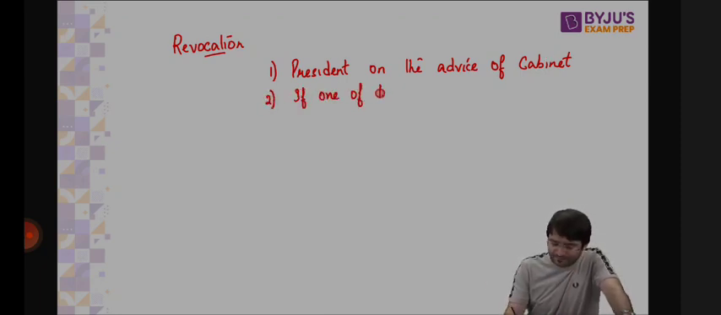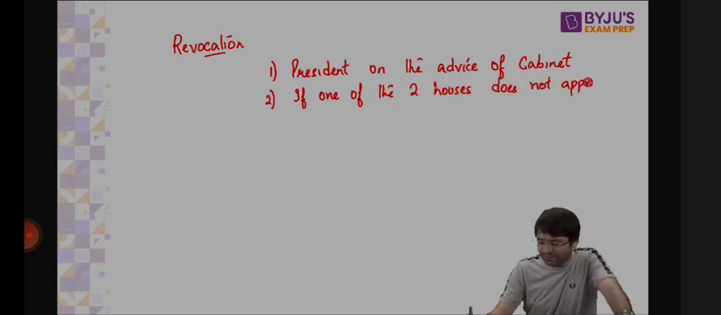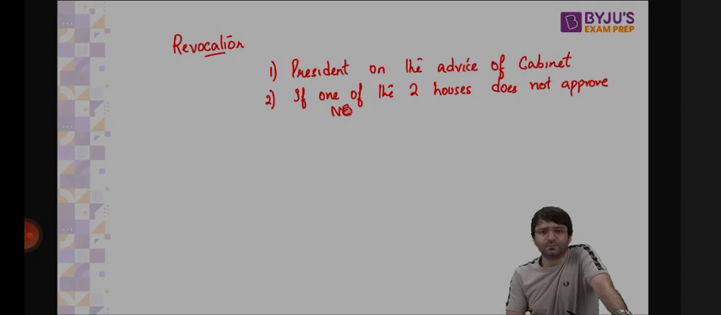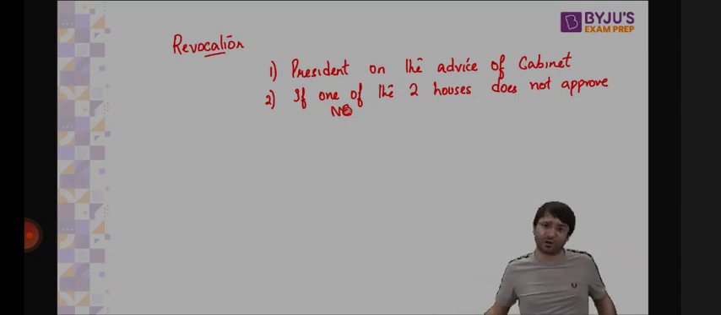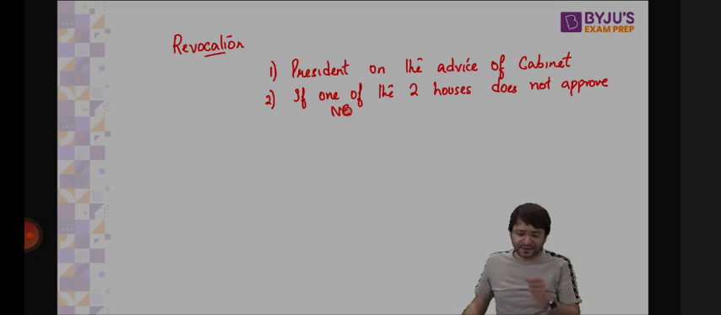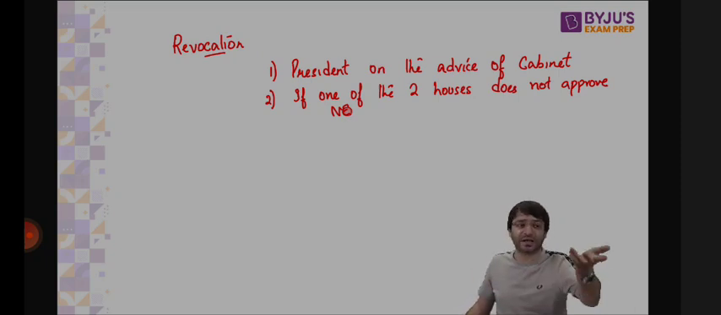Or if one of the two houses does not approve national emergency, one house agrees, other house does not, and there is no such thing as joint sitting. So you can't have joint sitting of both the houses of the parliament to approve national emergency. No. By that logic, the will of the Lok Sabha will prevail. National emergency should be approved by both houses of the parliament by special majority. If one house agrees, other house does not, national emergency has to be revoked by the president. Third,